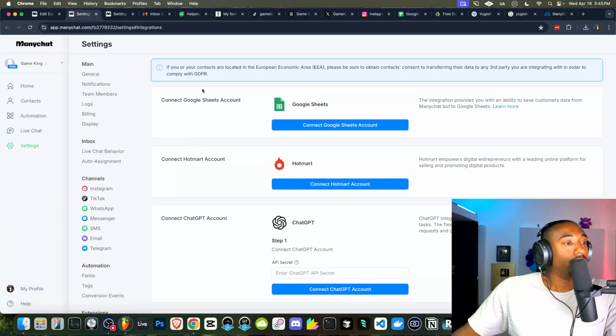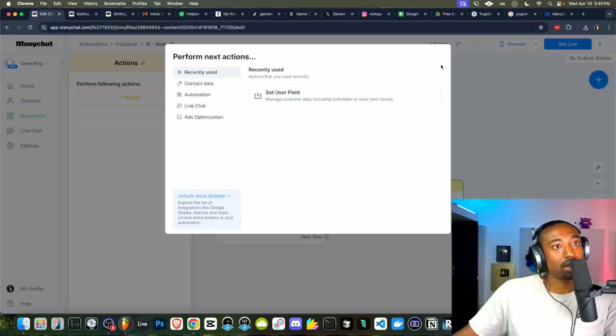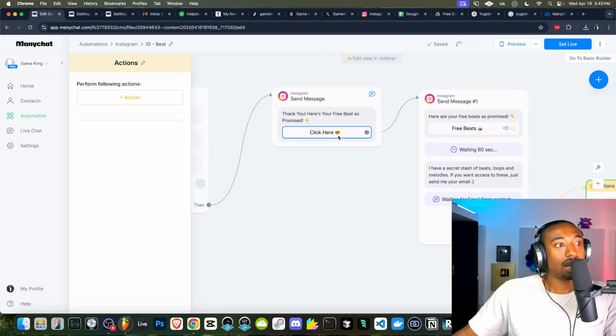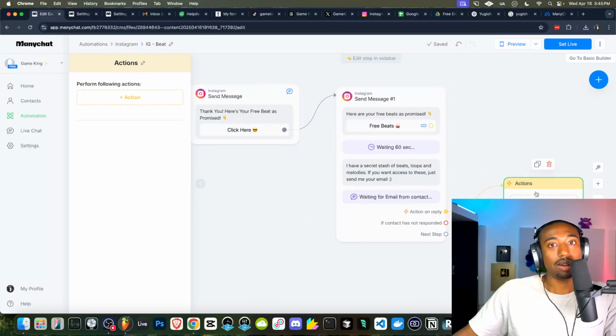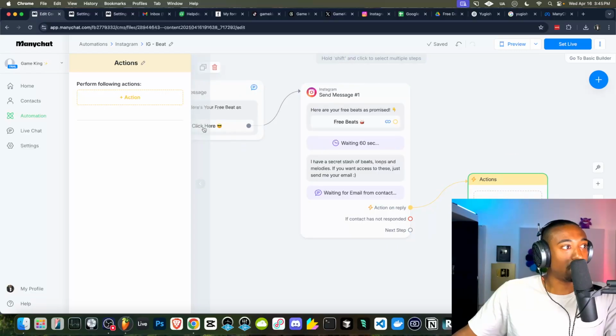Anyhow, so if you go to the settings, we're going to go to where it says connect Google Sheets account. This is important because this is where we're going to store the data. And again, what we're trying to do in ManyChat is have a conversation with the person, and then they send us their email, and we send the email outside of ManyChat. So that's what we're doing right now.